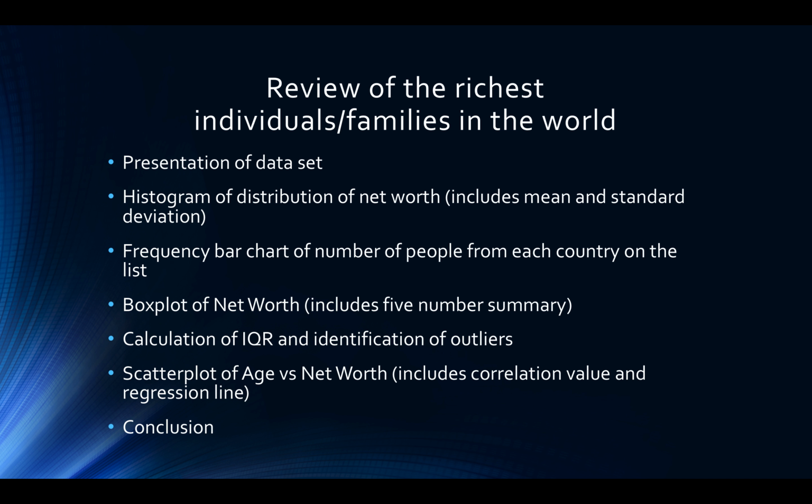I will then show you a frequency bar chart for the number of people from each country on this list, followed by a box plot of net worth, which will include the 5-number summary. My next slide will calculate the interquartile range and determine how many outliers are on this list. I will then show you a scatter plot of age versus net worth, which will include the correlation value and regression line, and I will close this presentation with a conclusion slide that has some noteworthy points.